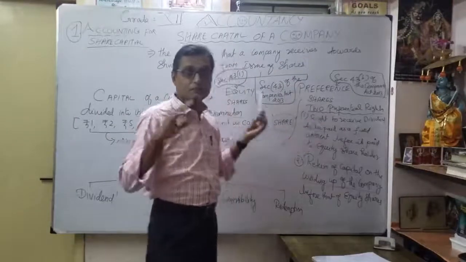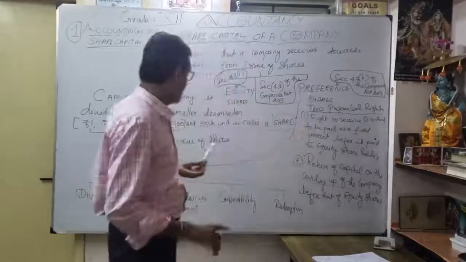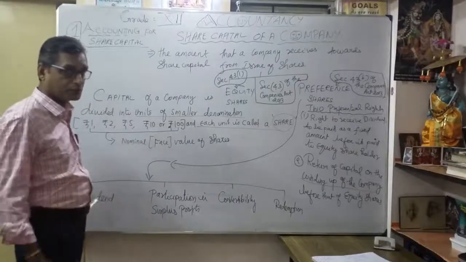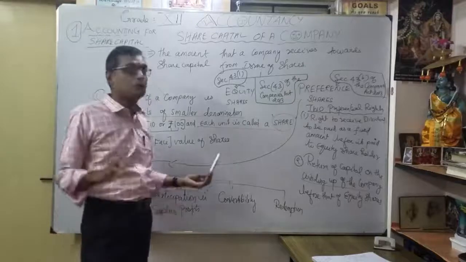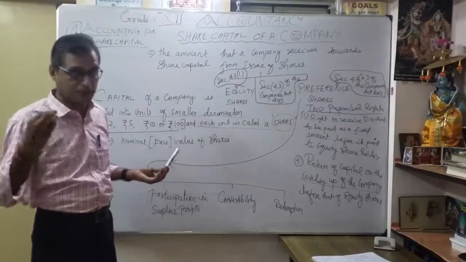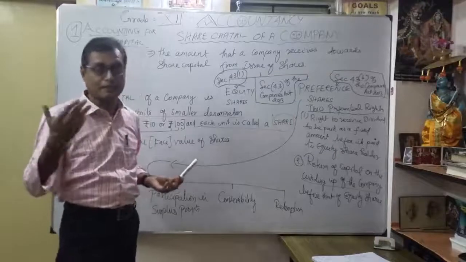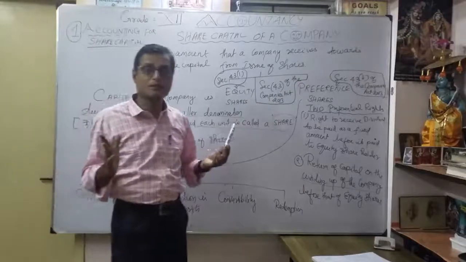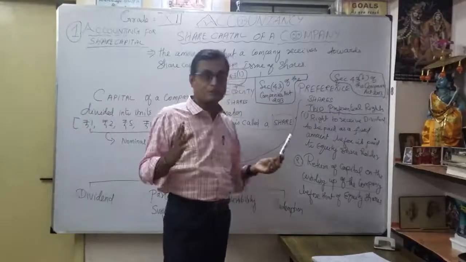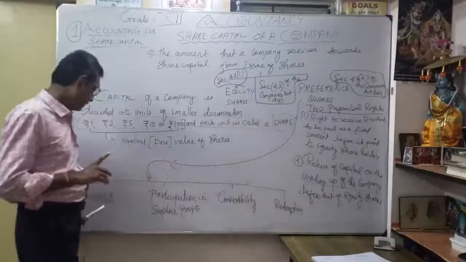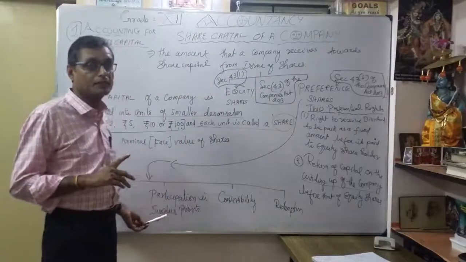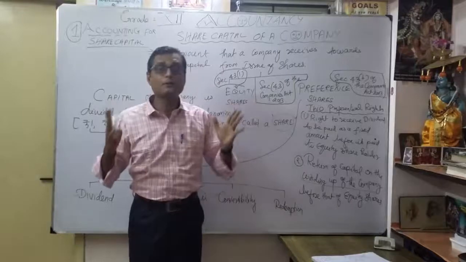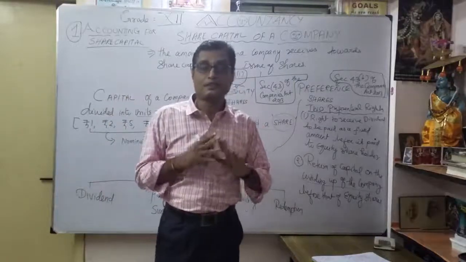Here, preference shareholders can be classified under four headings. The first comes under dividend point of view. That's what we're going to discuss now. According to dividend point of view, then participation in surplus profits, for allocation of surplus profits. Okay. So what are the different kinds of preference shareholder? Then the third one is convertibility. Then the fourth one is redemption. So there are four headings: dividend point of view, participation in surplus profits, convertibility, and redemption. Under the four headings, we will see how preference shareholders are classified. That we are going to discuss one by one.